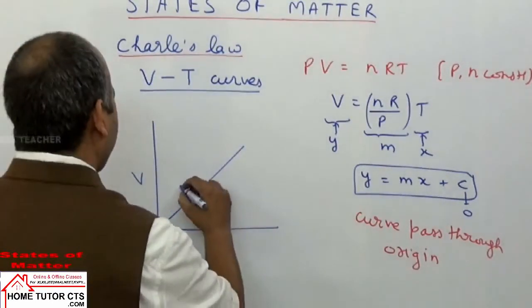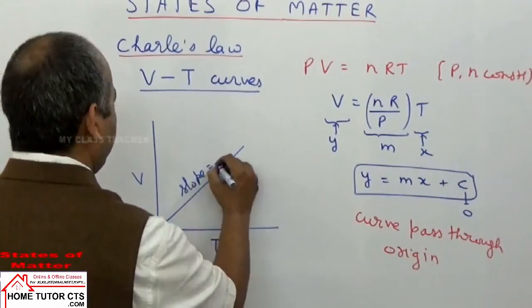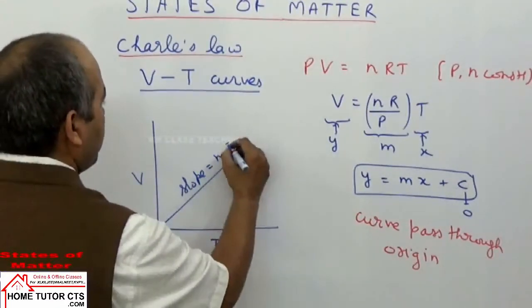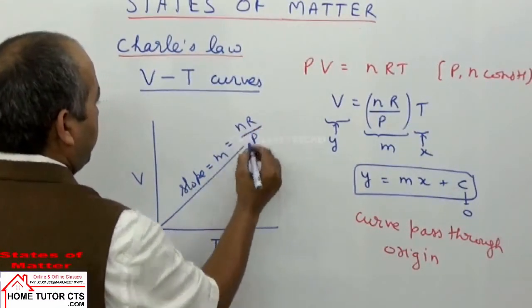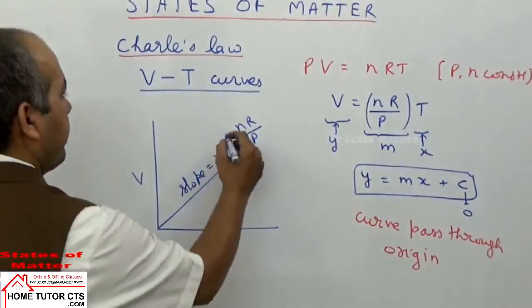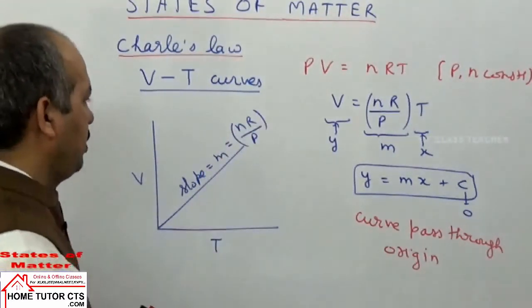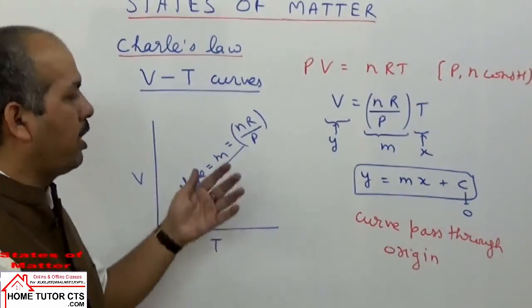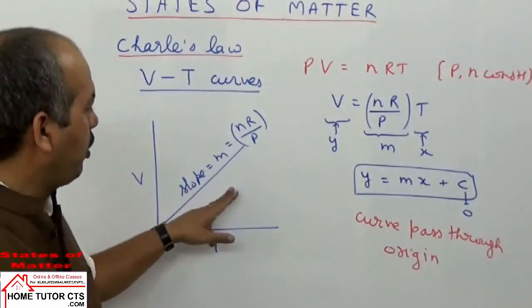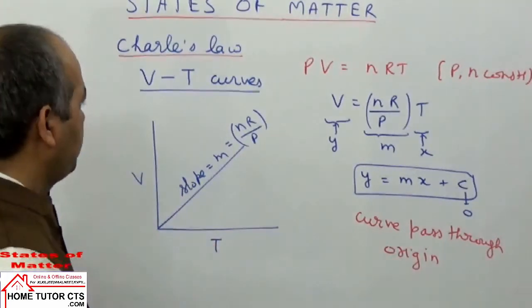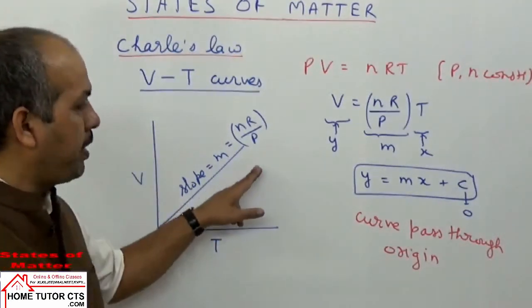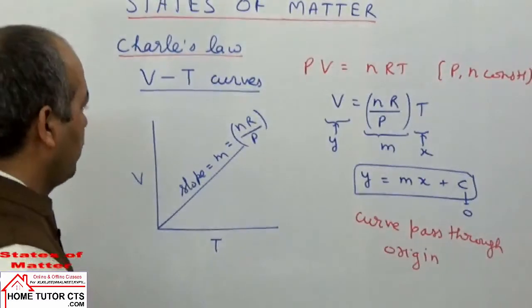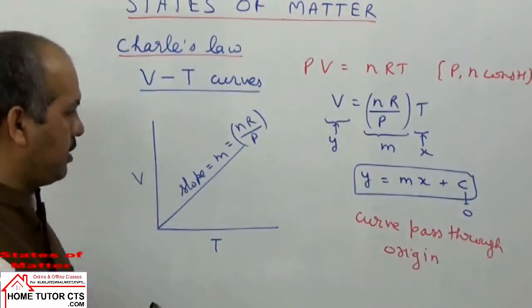In such a case, when you take the V and T graph, what is the slope? The slope in this case is nR upon P. Tan theta is m, and m is nR upon P. So I hope you got this point here. The volume versus T graph is a straight line passing through the origin, with 0 intercept along the y-axis.